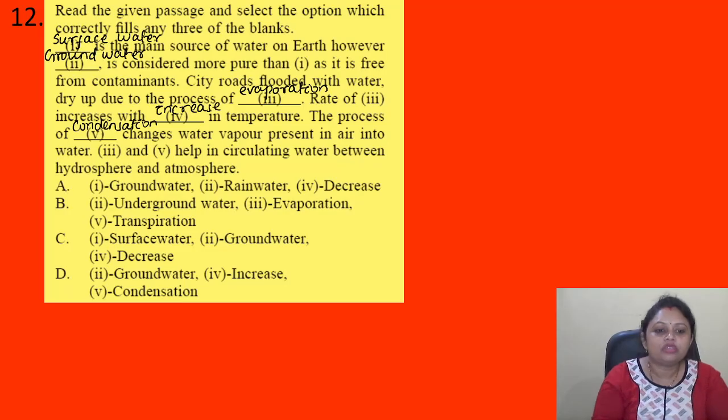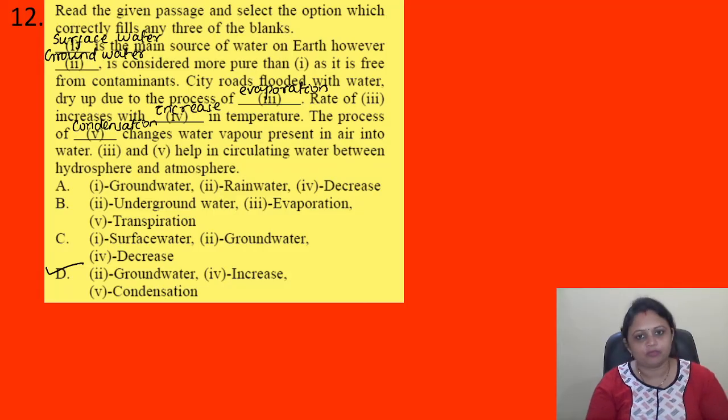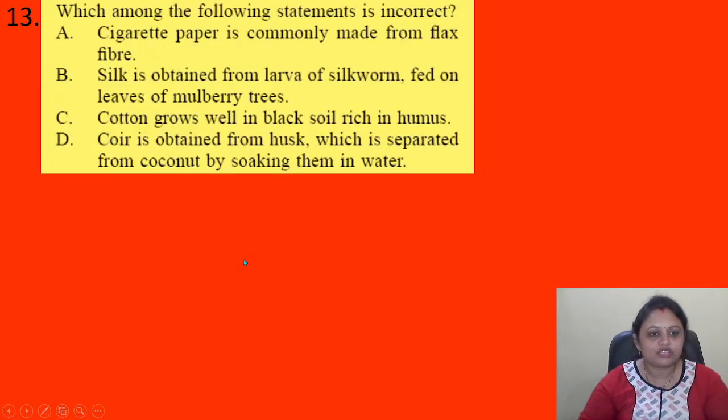Right. So the options are given here. So we have the options, and as per the options, D is the correct answer. 2 groundwater, 4 increase and 5 condensation. Okay. So let's move to the next question.